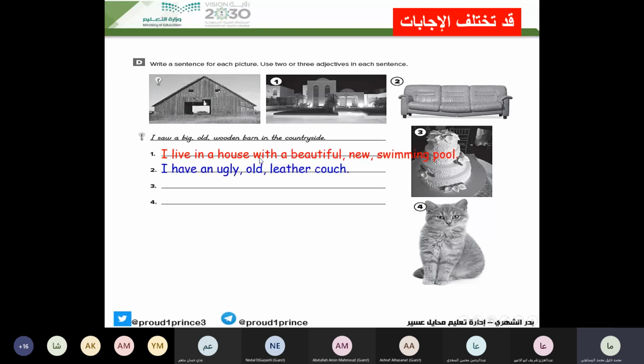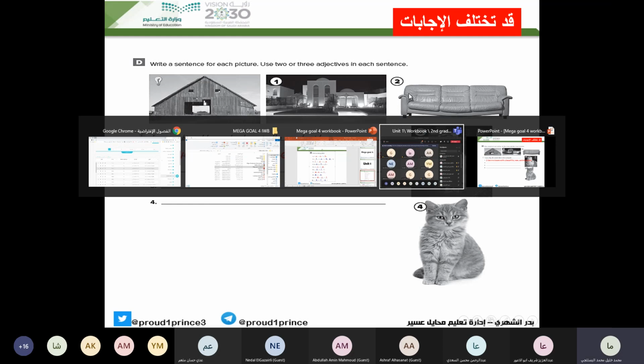Look at the example here. I live in a house with a beautiful new swimming pool. This is just an example. You can write different answers, okay? With 3 adjectives or 2 adjectives, that's up to you. Now, what about the second? Sofa or couch. Who can describe it? Uday?